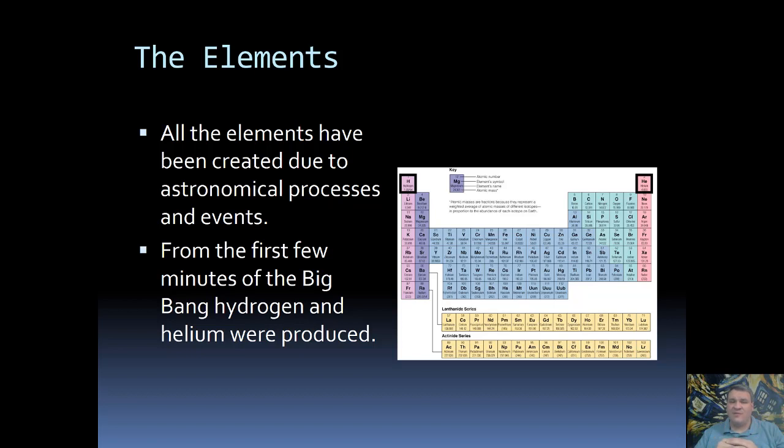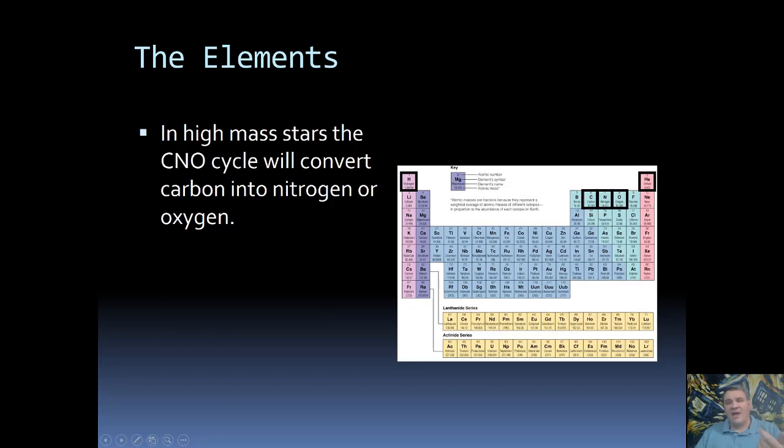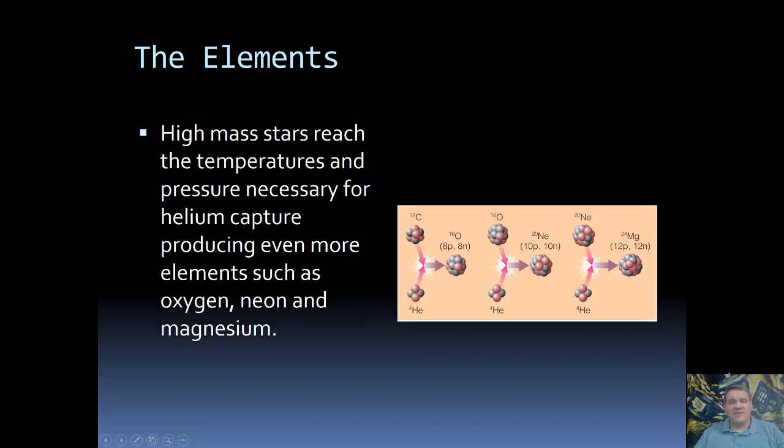Now that's something that we're going to have to explain more. We'll get into better detail later on when we talk about the Big Bang. Now, we've mentioned previously that as all stars are on the main sequence, they convert hydrogen into helium, and then eventually, once the hydrogen is used up, they'll convert helium into carbon. Then we saw with high mass stars that we have the CNO cycle, where we're producing carbon, nitrogen, and oxygen.